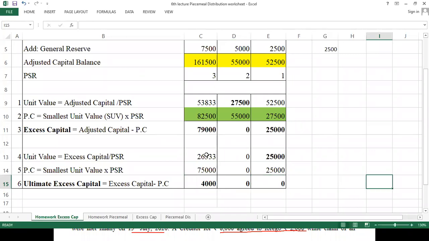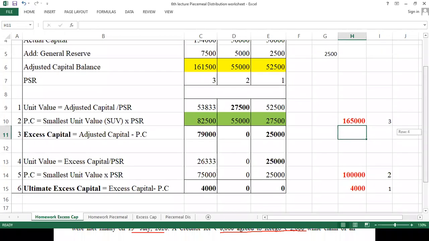Okay. So while making a payment, first of all we will pay 4,000 to Mr. Silver. Then we will pay second proportionate capital between Silver and Molly of rupees 1 lakh. And finally, we will pay as per the first proportionate capital, 1,65,000. I hope this is clear to all of you.